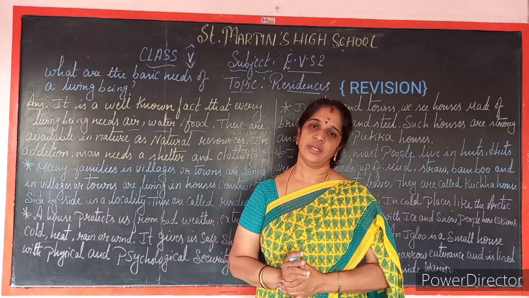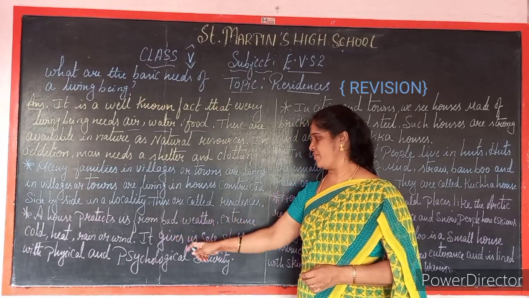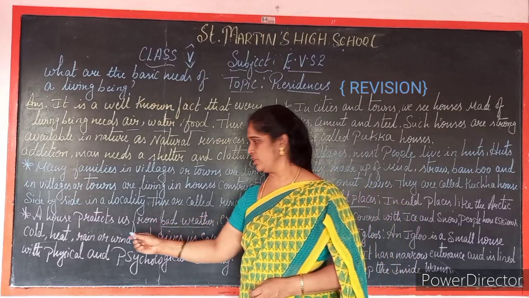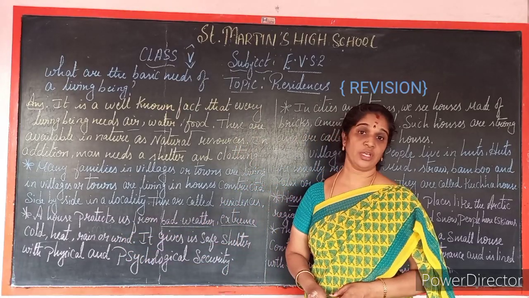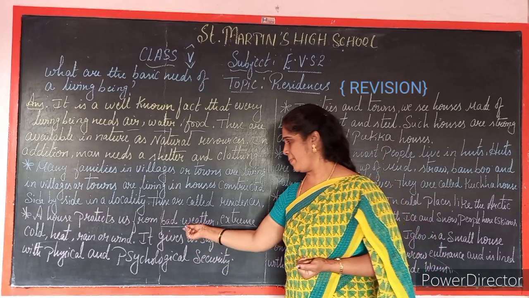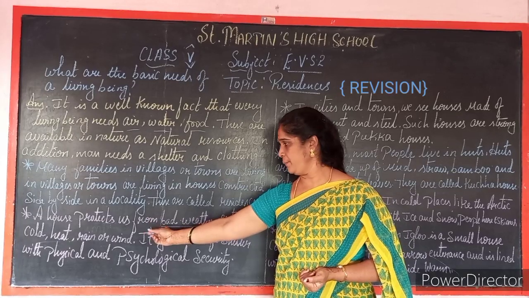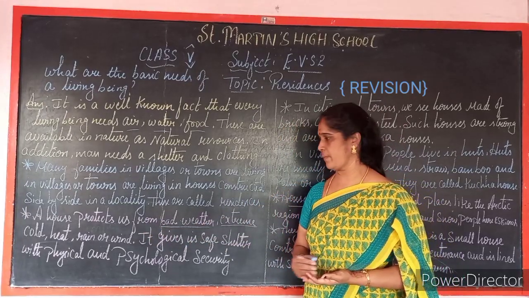No, we cannot live. So, firstly, a house protects us from bad weather, extreme cold, heat, rain or wind.